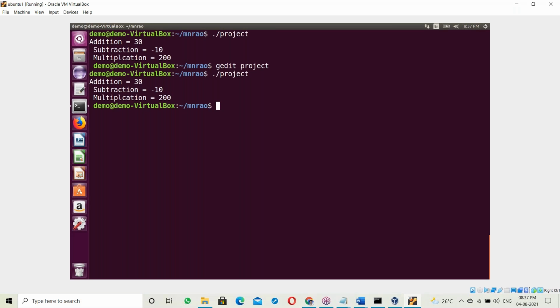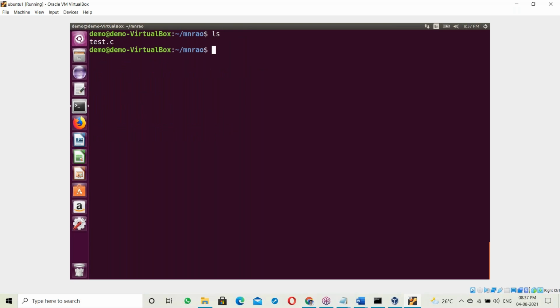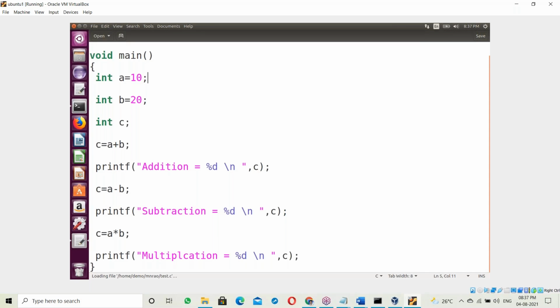Okay. See, one more thing here. Suppose, one second. Remove the old project files. Deleted. gedit test.c. Suppose there are some mistakes. Suppose here a semicolon is missing. Suppose an equal sign is missing here. Suppose a double quotation is missing here. Suppose this semicolon is missing here. Suppose this double quote is missing here. Suppose a comma is missing here. Save.